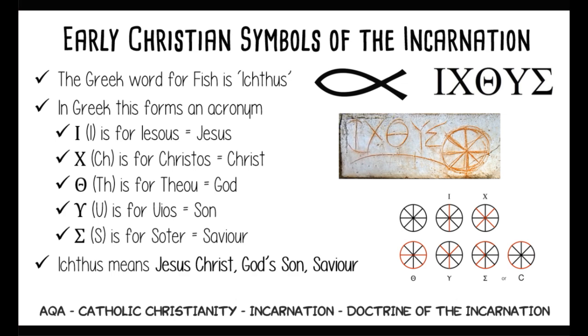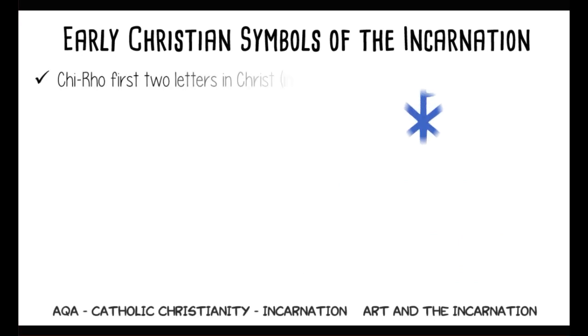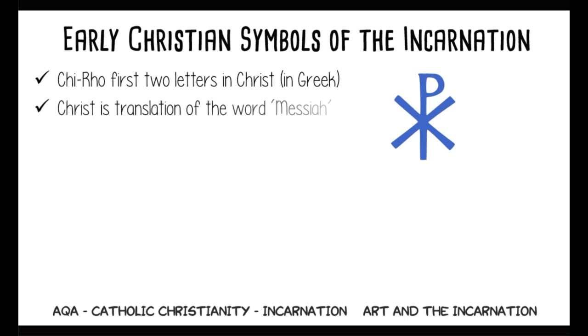This short statement of belief demonstrates that a person recognises Jesus as the divine Son of God, sent by God to save the world. Chi-Rho. This symbol consists of the first 2 letters of the Greek word for Christ. Christ is the Greek version of the Hebrew word Messiah.